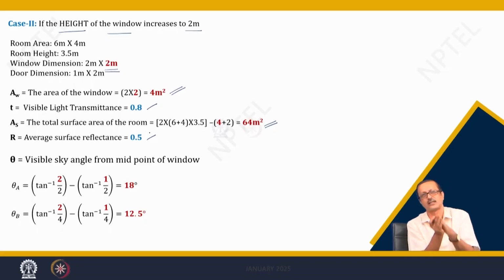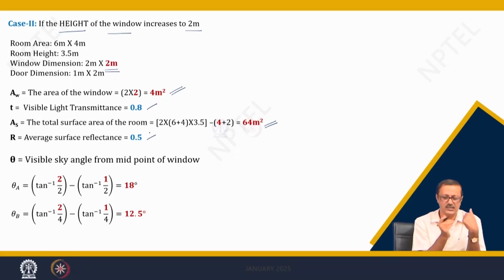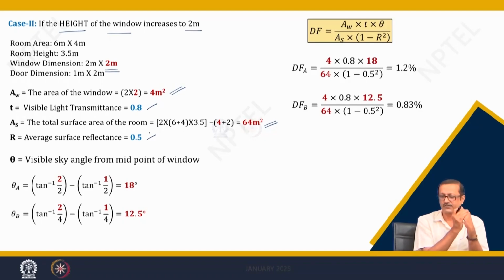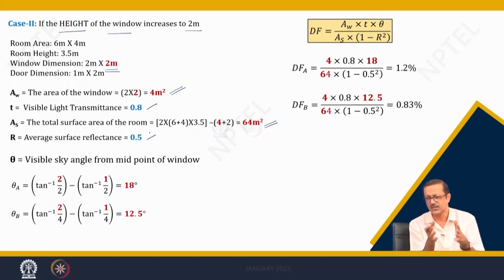So, the theta angle between the midpoint of the window and the top portion of the window, that particular aperture, has been increased because of the increment of the height, and I have to again put the corresponding values in this equation.